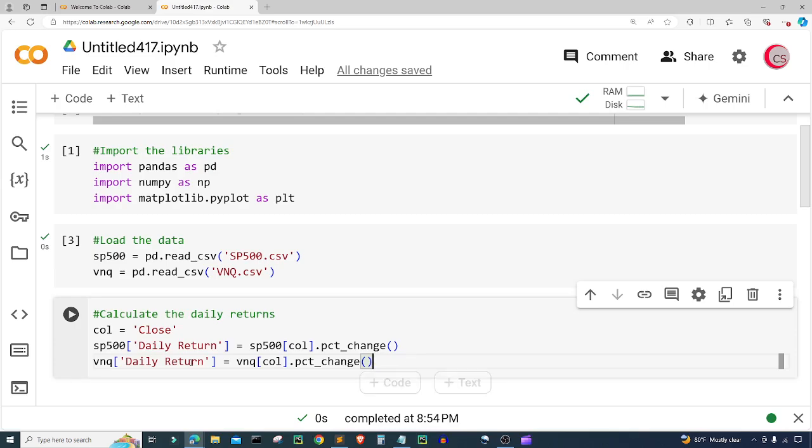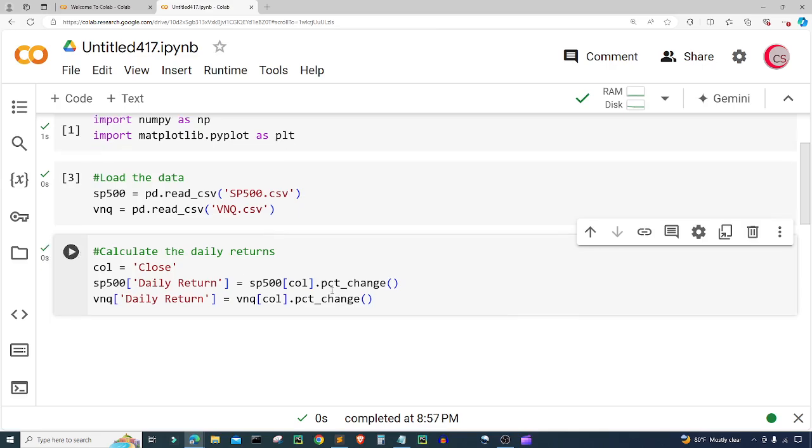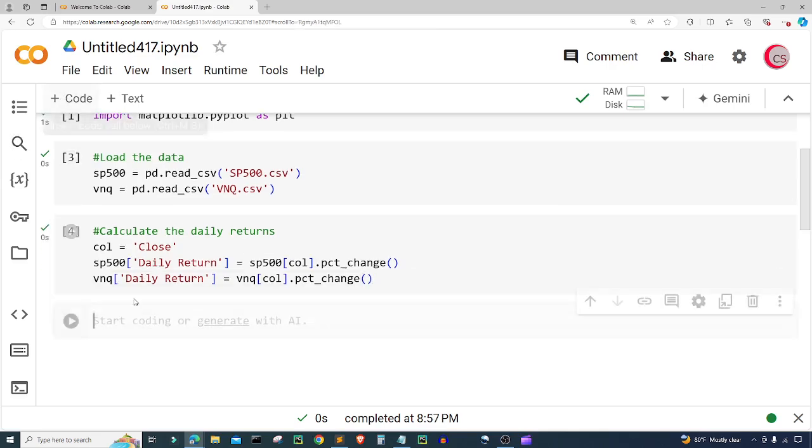So let's add daily return to SP 500 and to VNQ. Let's go ahead and run this cell. Let's create a new cell.